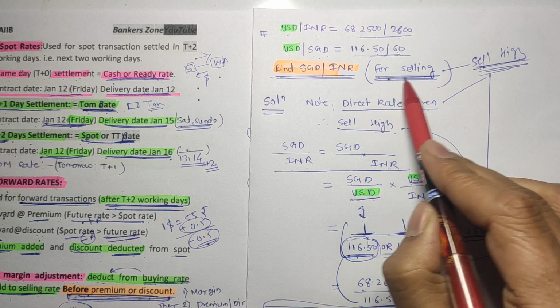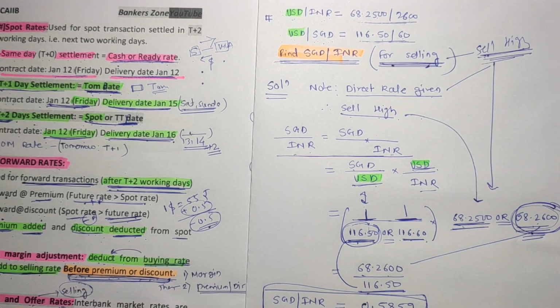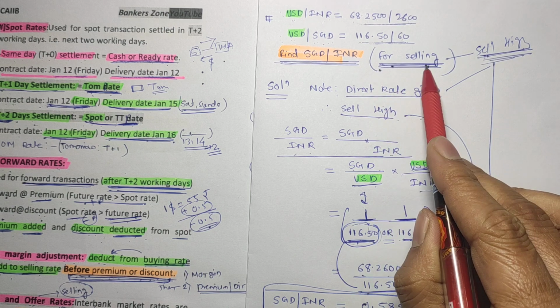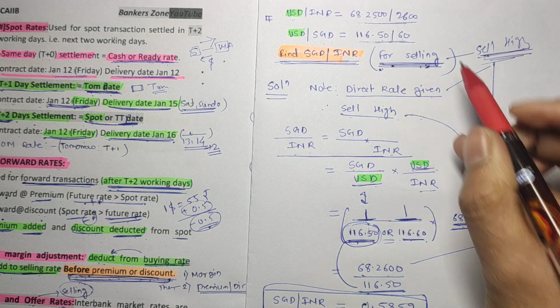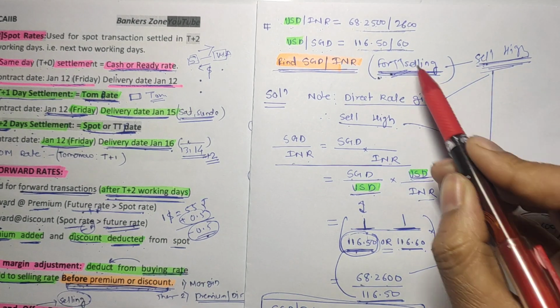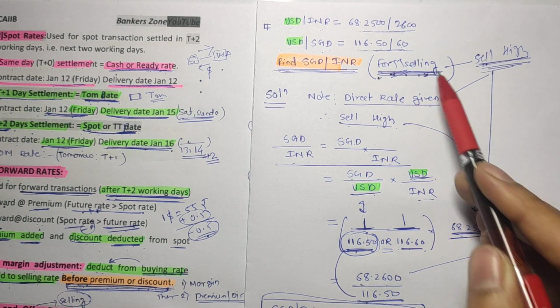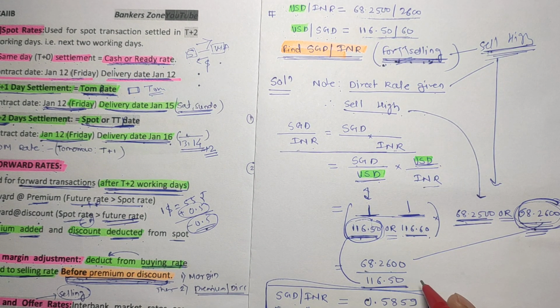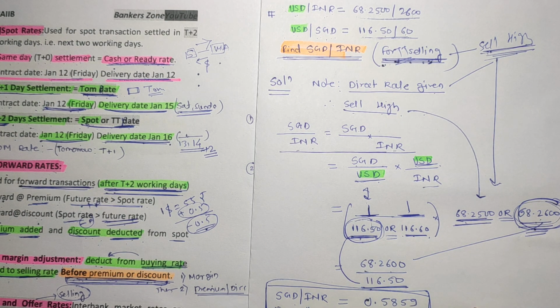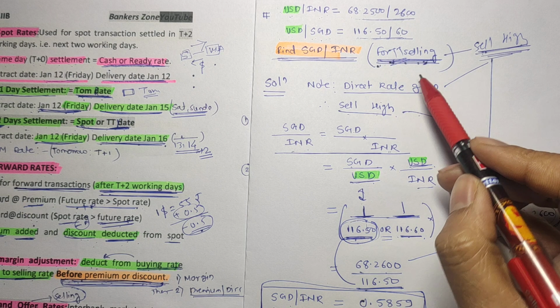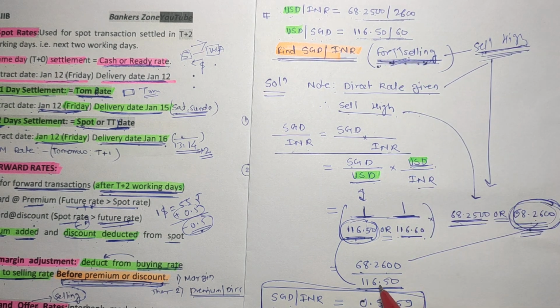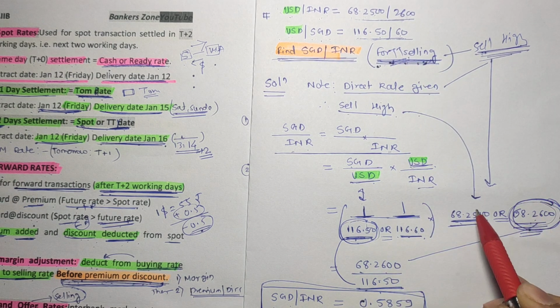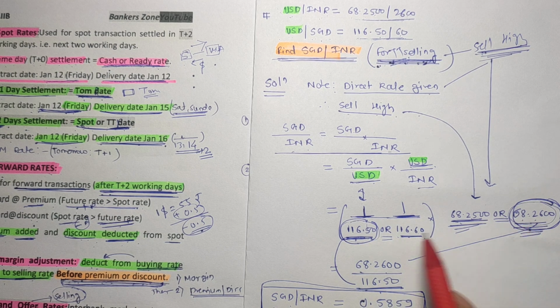If they are asking for the buying rate in the same example, what will you do? Remember friends, in case of TT buying, where TT stands for telegraphic transfer, in case of buying you have to buy low, so you have to take the lowest value. For selling you have to take the highest value. If they are asking for buying, you have to take the lowest value among these, and using those two values you have to calculate.